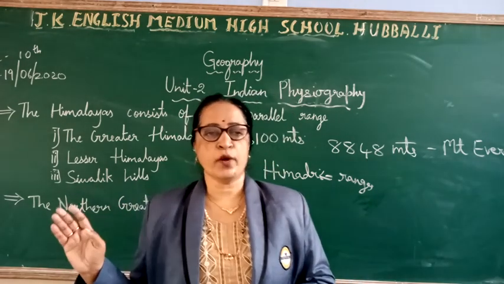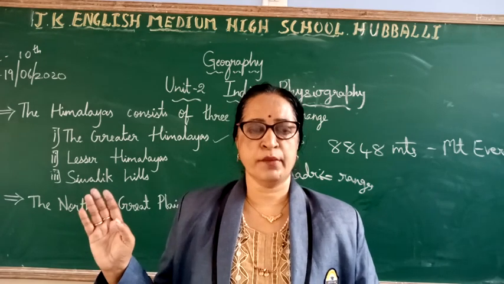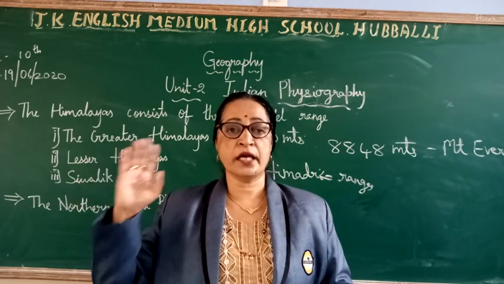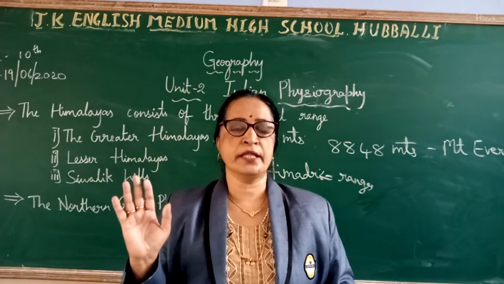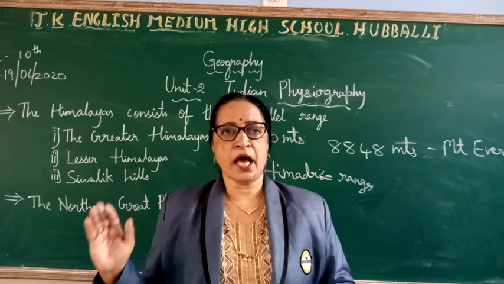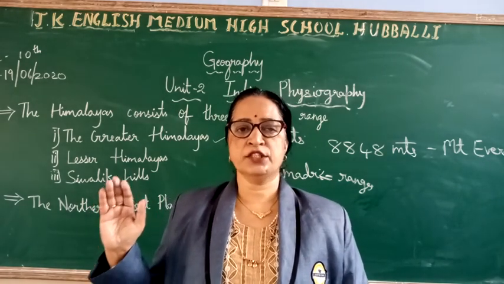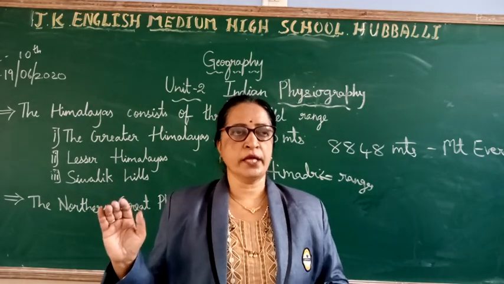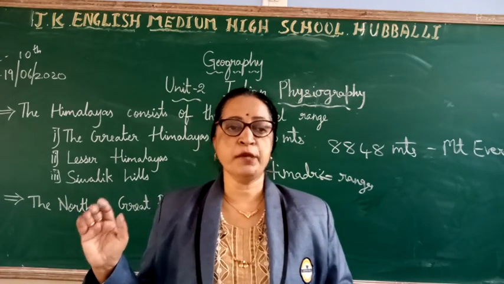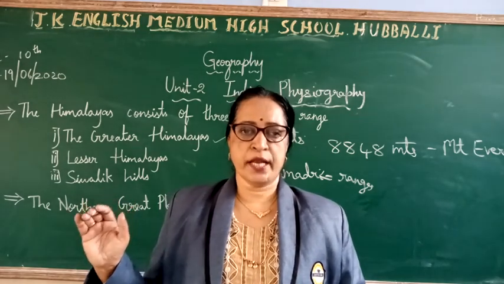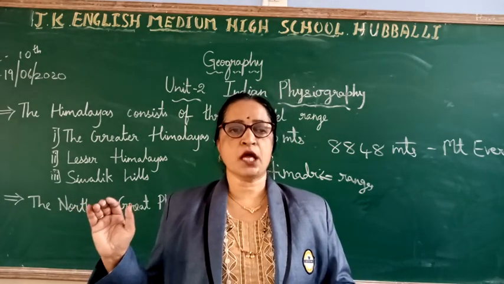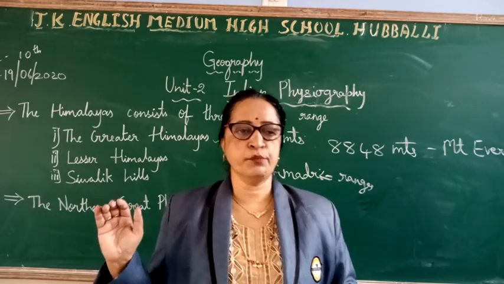I will repeat once again about the Greater Himalayas. They are the innermost, continuous and highest ranges, and the average height of this range is 6,100 meters. These ranges have many high peaks. Mount Everest is the highest peak in the world with 8,848 meters.